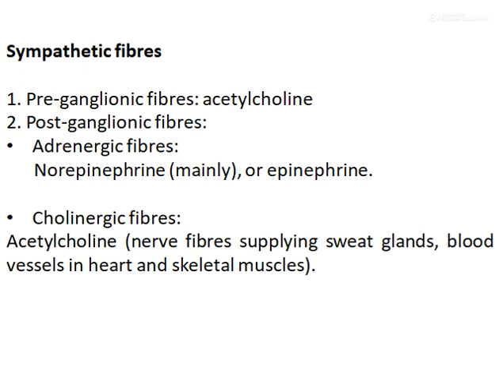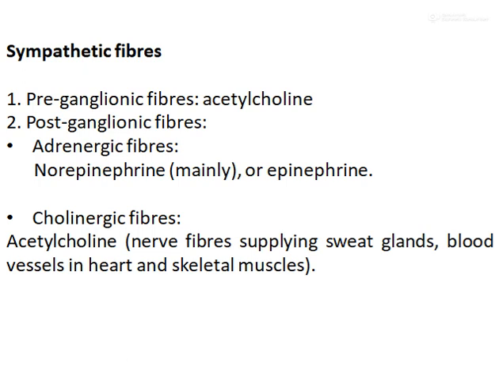Sympathetic fibers: the preganglionic fibers also release acetylcholine, and postganglionic fibers are of two types. One is the adrenergic fiber and the second one is the cholinergic fiber.